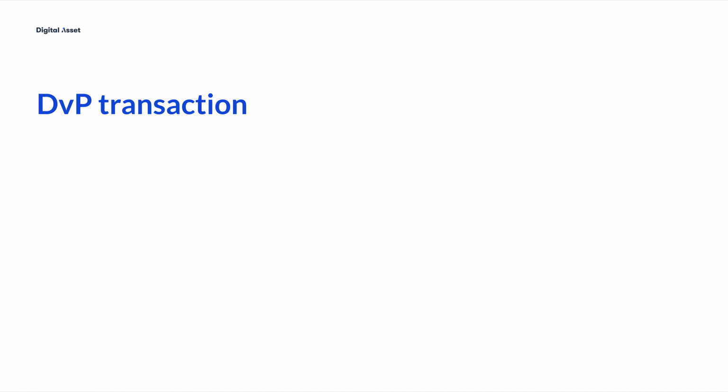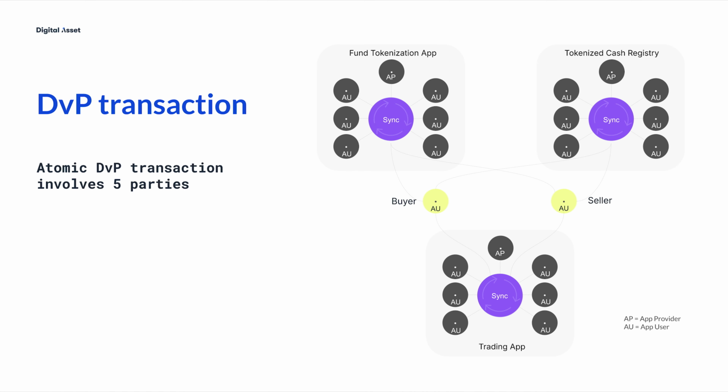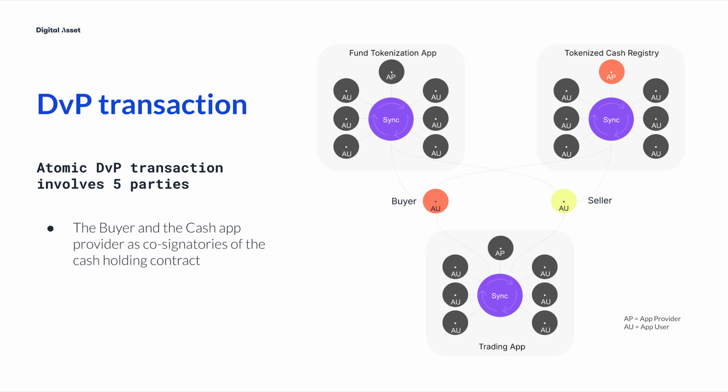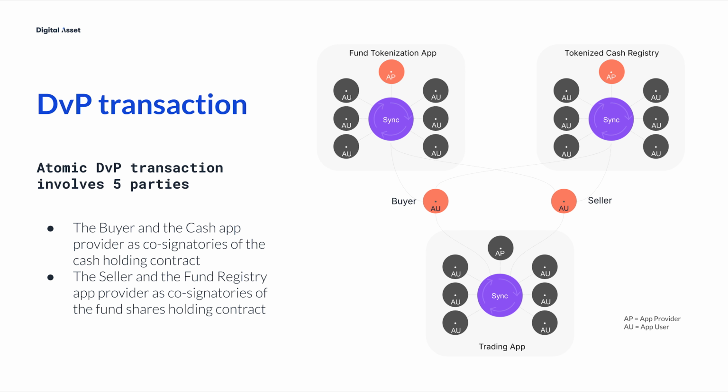A DVP transaction, where the ownership of fund share tokens and cash tokens is atomically swapped between the buyer and the seller, involves 5 parties: the buyer and the cash app provider as co-signatories of the cash holding contract, the seller and the fund registry app provider as co-signatories of the fund shares holding contract, the trading app provider as the signatory of the DVP contract.